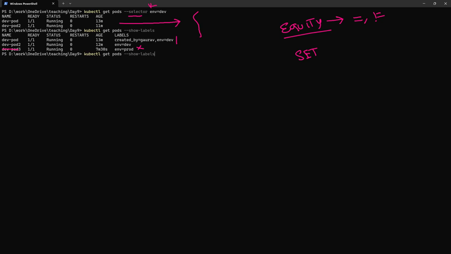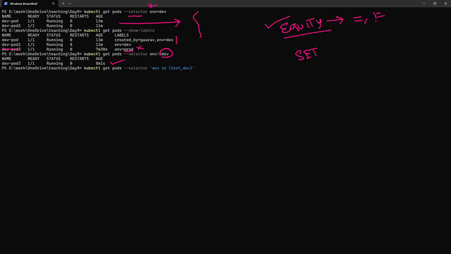If I'm going to mention environment not equal to dev, in this case dev-pod-3 is coming. Why? Because dev-pod-3 does not have the dev attribute, it has the production one. So this is a straightforward implementation of equity based selector. Let's do some examples for set based selector.